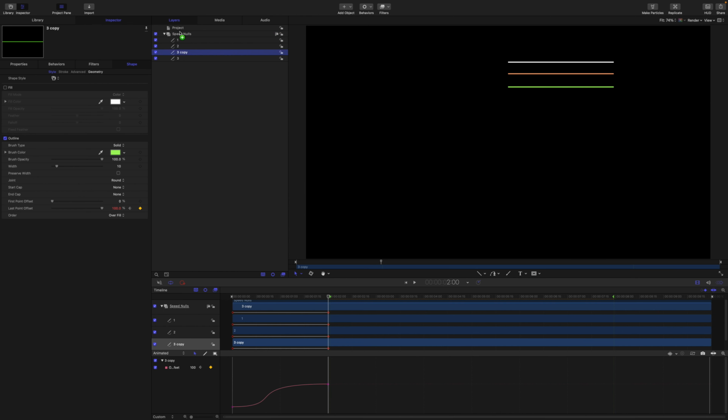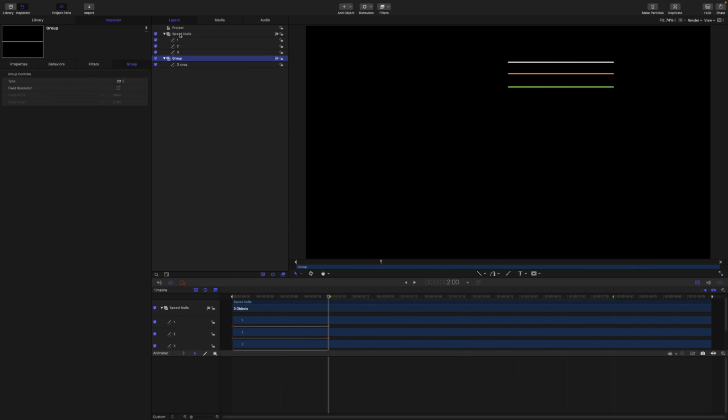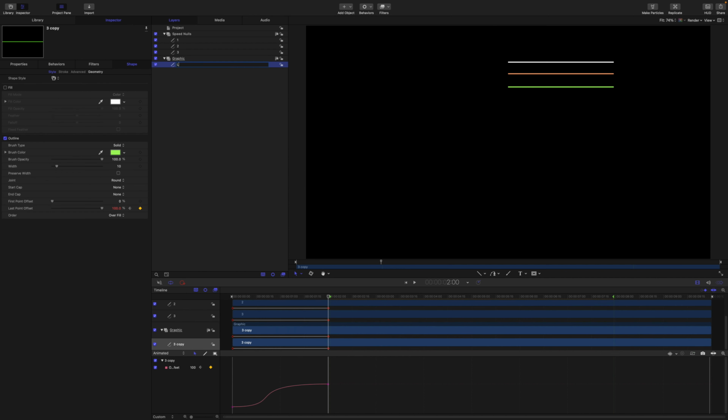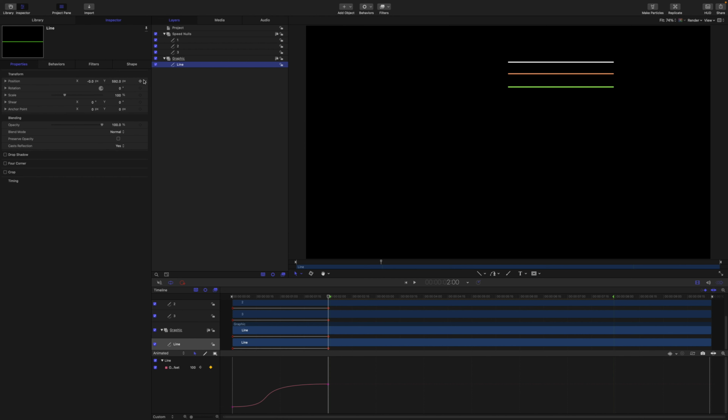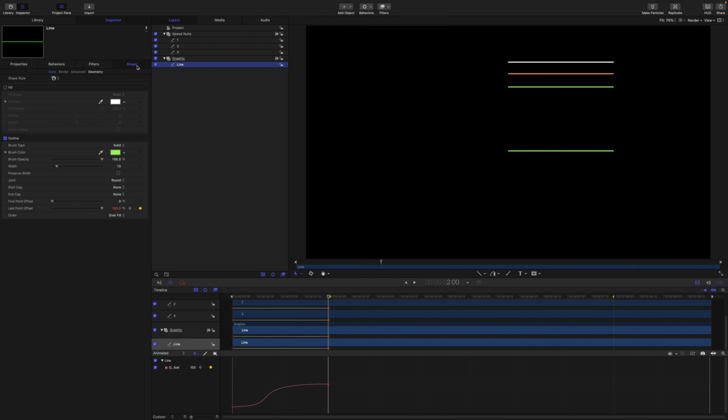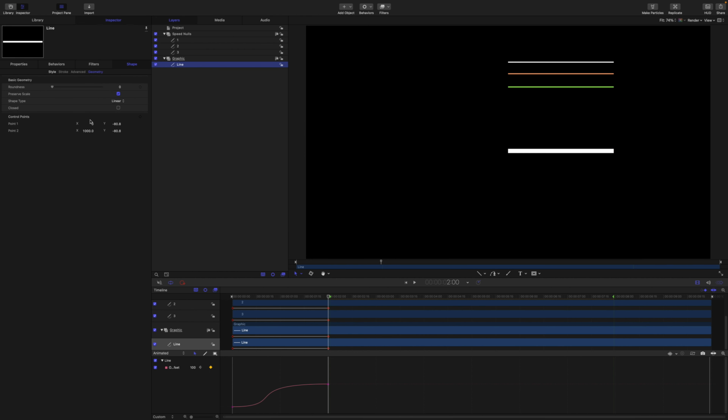Now I'm going to duplicate number 3, put it in its own group, and move that group under the nulls. I'll name this group Graphic and rename the layer to Line. This will be the visible layer in the template. The nulls would be turned off so they can't be seen. Reset the line position and we'll increase the line thickness. Set the color to white. Then set the location of point 1 to -1000.